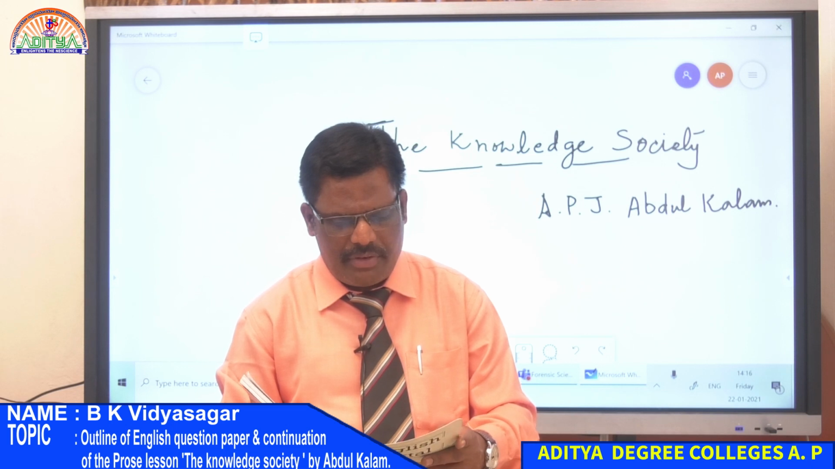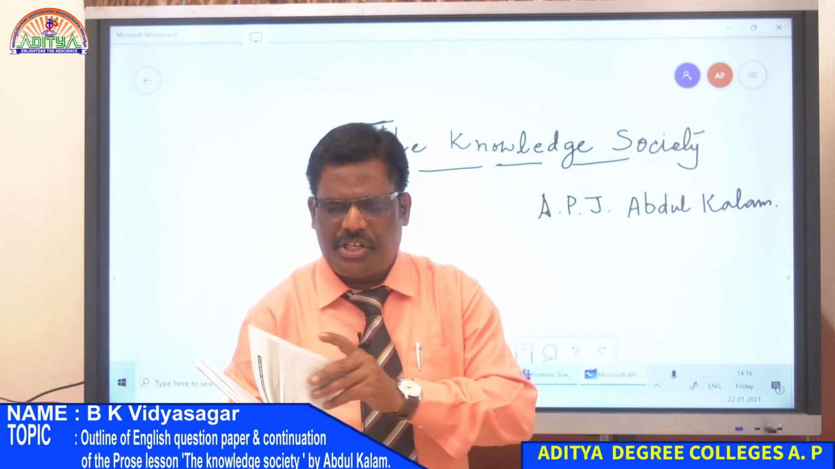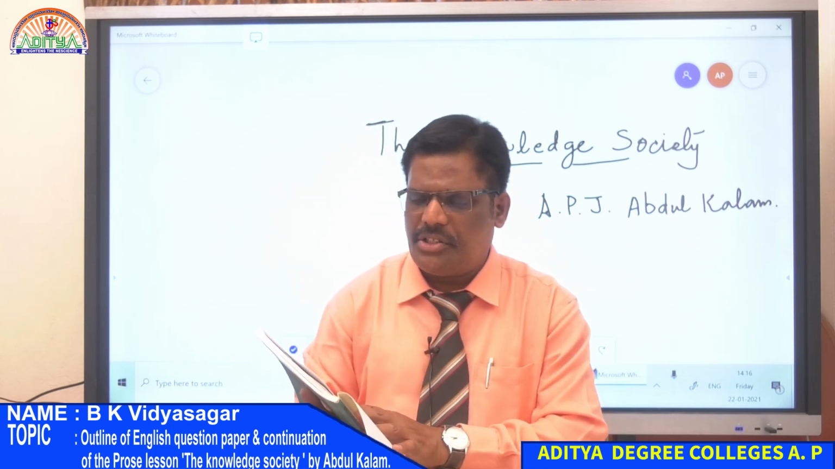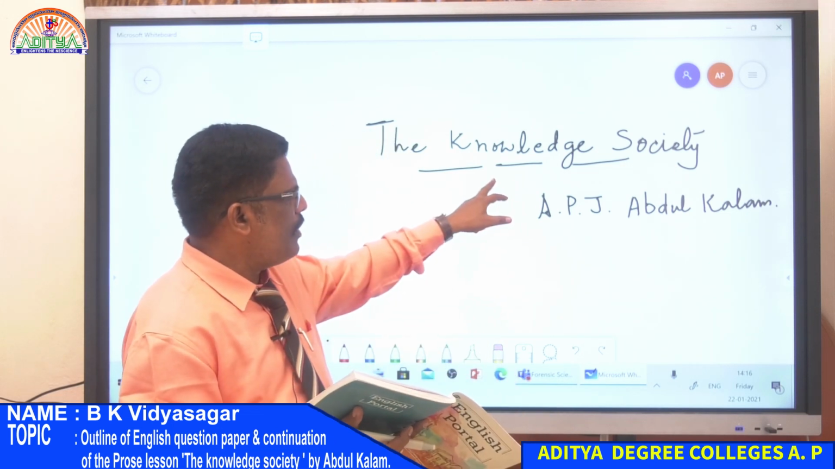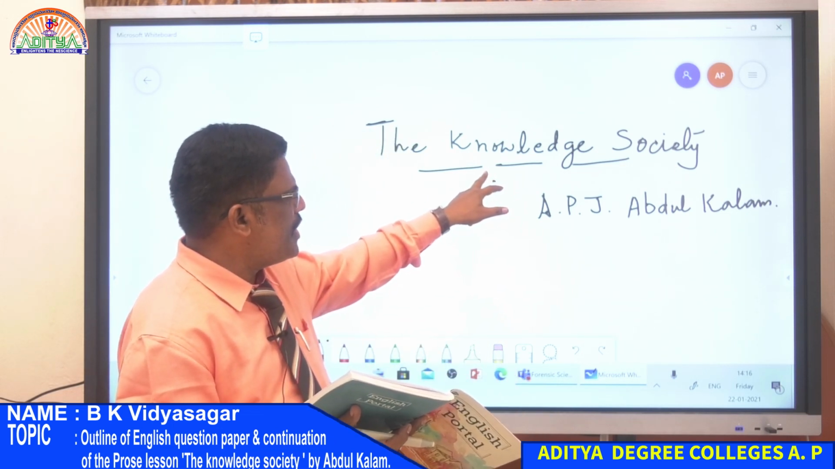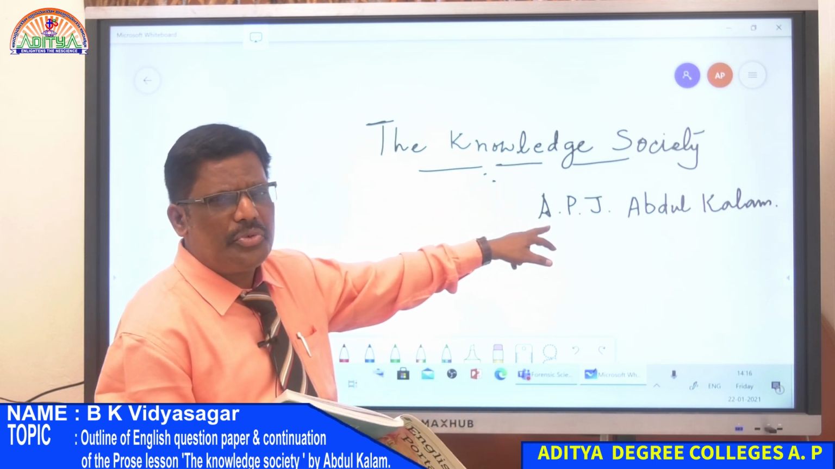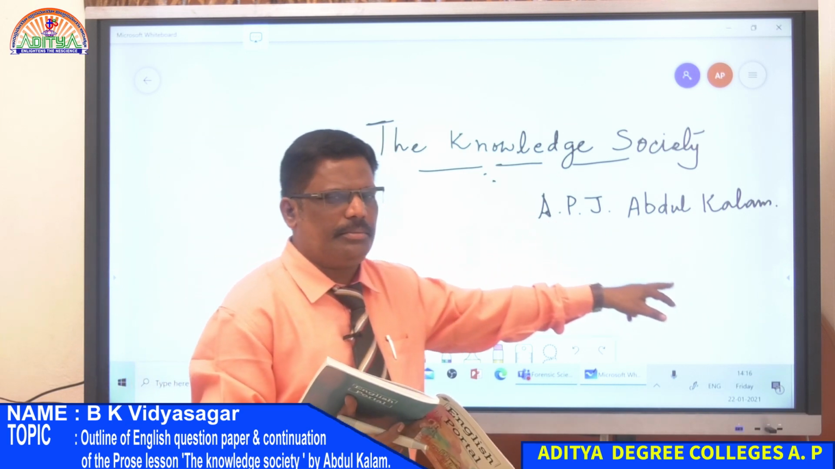So I think I will stop here, the time is up. So this lesson we shall continue tomorrow, right? So we are looking at the Knowledge Society by APJ Abdul Kalam, right? What is the lesson? The name of the lesson is the Knowledge Society by, who is the author? Who is the author? The author is APJ Abdul Kalam, right?